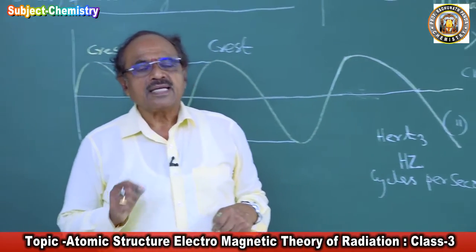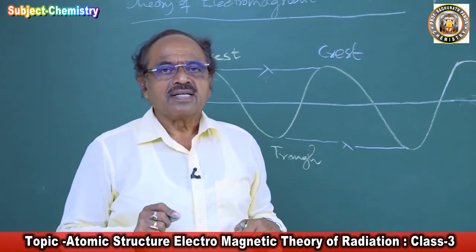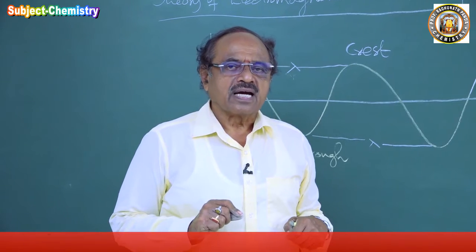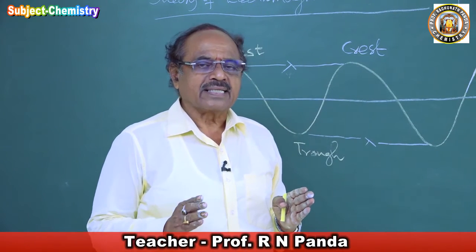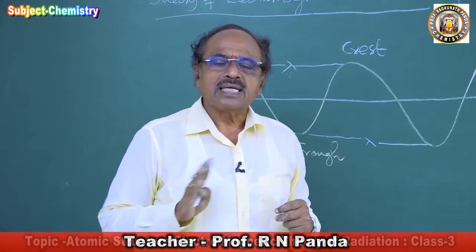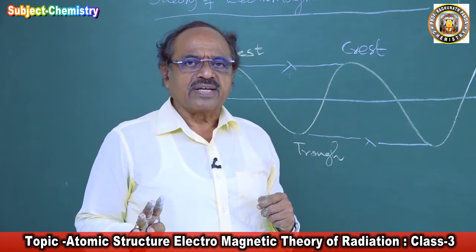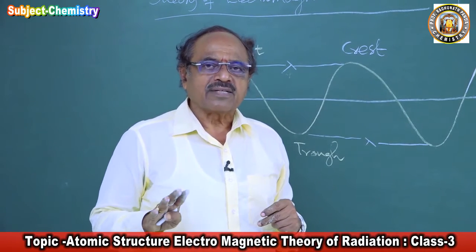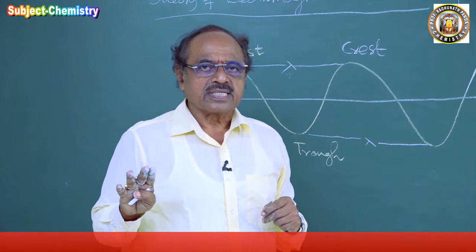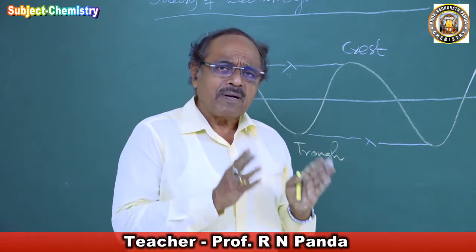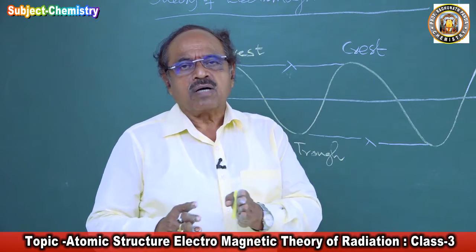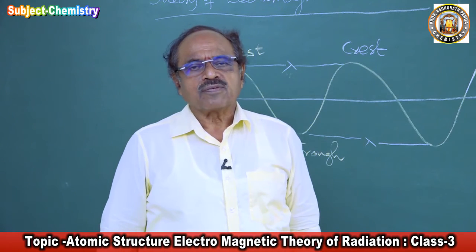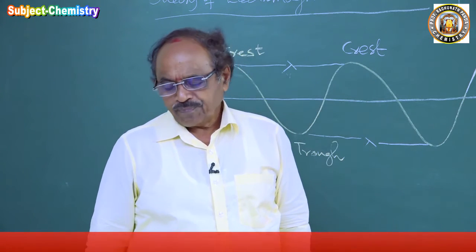And every electromagnetic wave has its own frequency; the frequencies of different electromagnetic waves are different. All of them are electromagnetic waves, but all electromagnetic waves do not have the same frequency. One type of electromagnetic wave has the same frequency, and differs from the frequency of other types of electromagnetic waves.